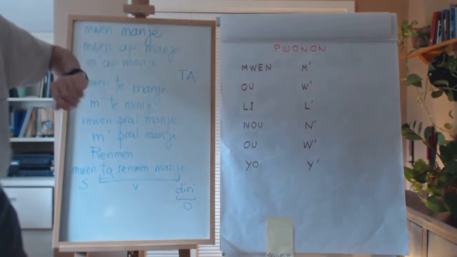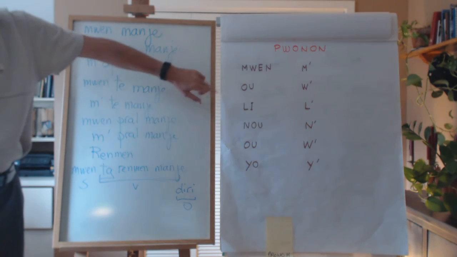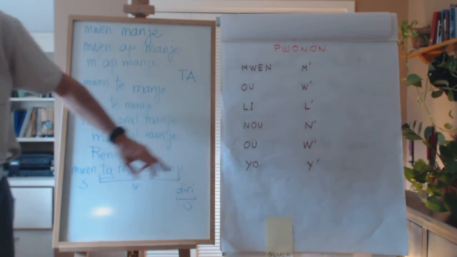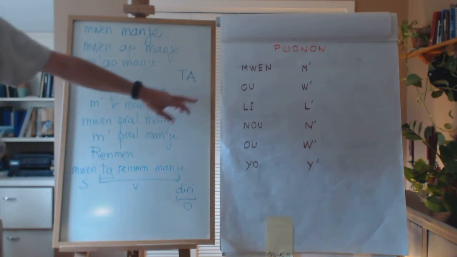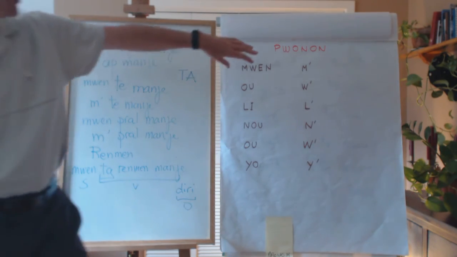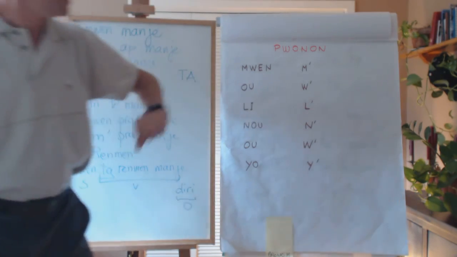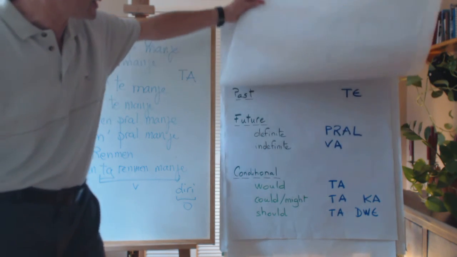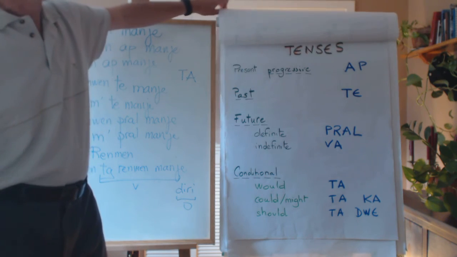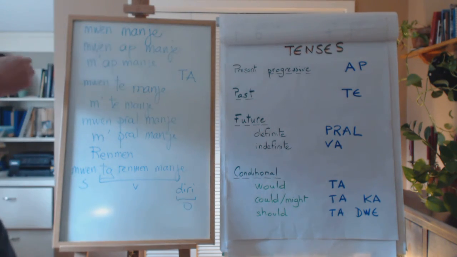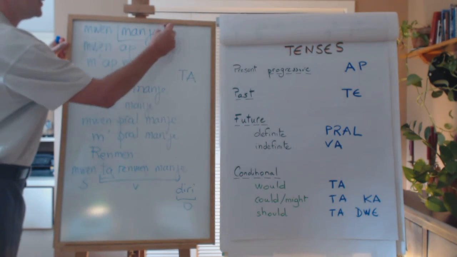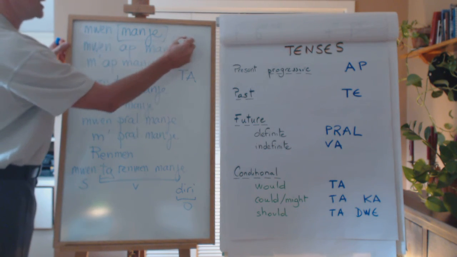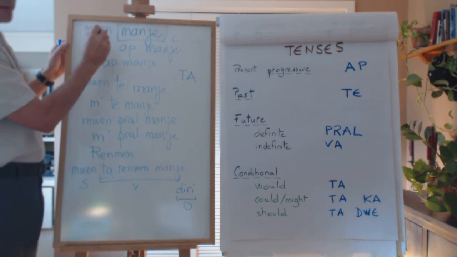Here they are again: moi, ou, li, nous, ou, yo. And after that, we use the verb, and for the verb, we have five tenses.